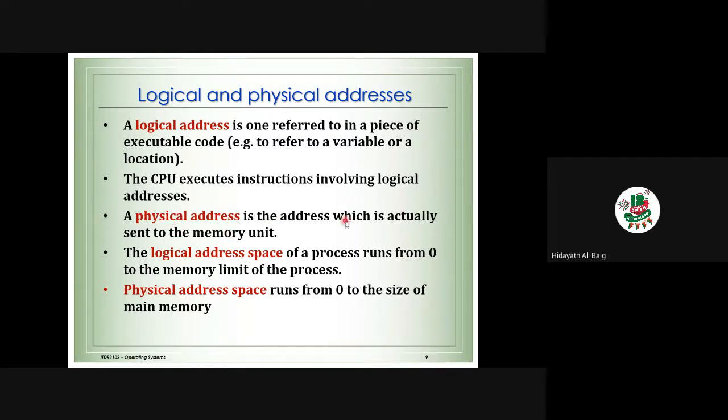Okay, the physical address is the address which is actually sent to the memory unit, the address of the memory. The logical address space of a process starts from 0 to the memory limit of the process. Suppose P1 is my process. What is the starting address? Starting is 0. What is the limit? The maximum is the address given for this process. Suppose it is 200. So the logical address starts with 0 and ends with 200. That is the logical address for this process, 0 to 200, because there is a limit.